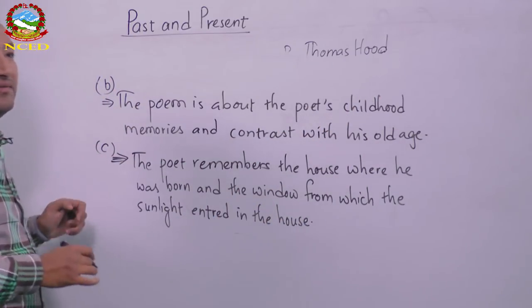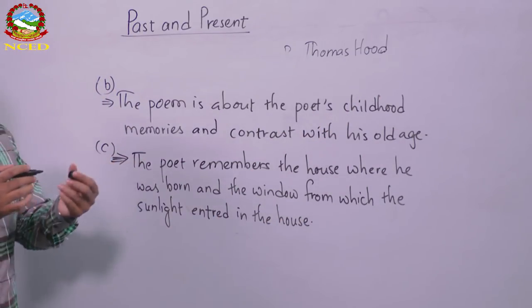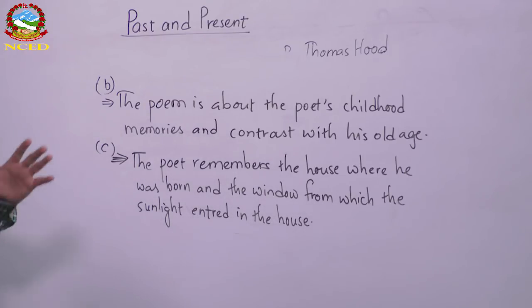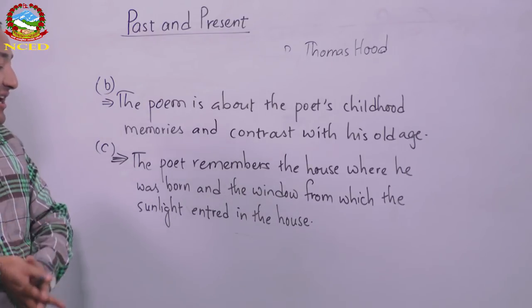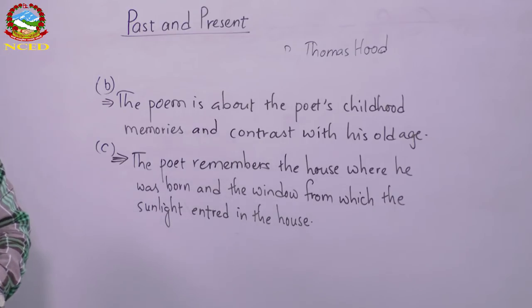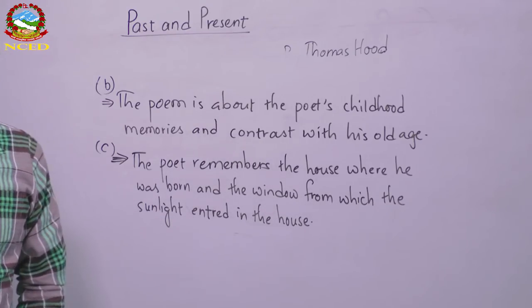In the first stanza, you can write to complete the answer: the poet remembers the house where he was born and the window from which the sunlight entered the house.